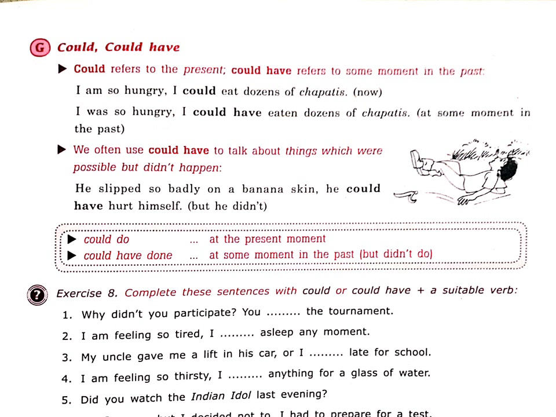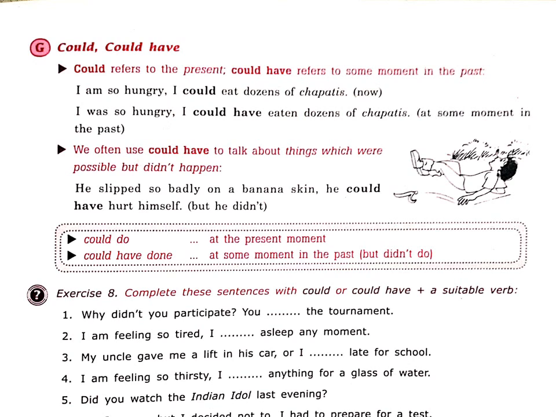Could, could have. Could refers to the present. Could have refers to some moment in the past, right? I am hungry. I could eat dozens of chapatis. Now actually we are talking about the present, right? So that is happening in the present. I was so hungry. I could have eaten dozens of chapatis, at some moment of time in the past, children, right? Could have is for the past, and could we are using in the present.